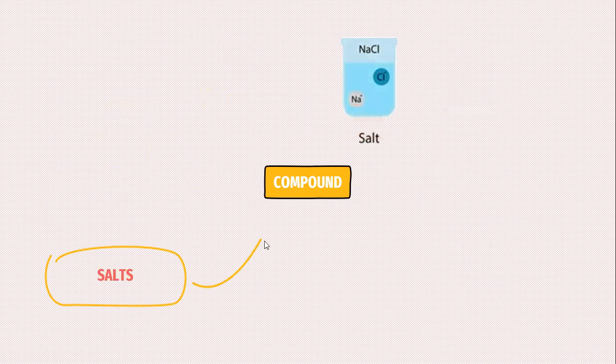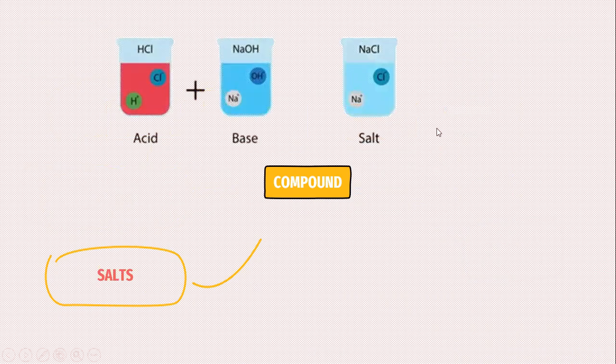What we did is that we mixed an acid with a base. The chloride from the acid, the sodium from the base, together will combine to make the sodium chloride, which is the table salt.